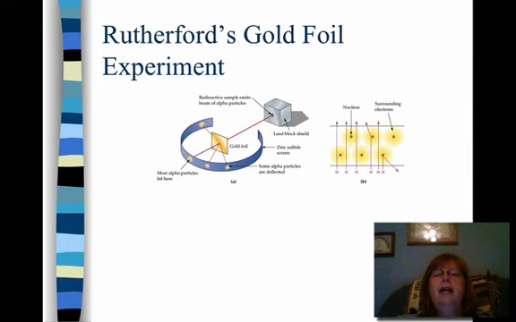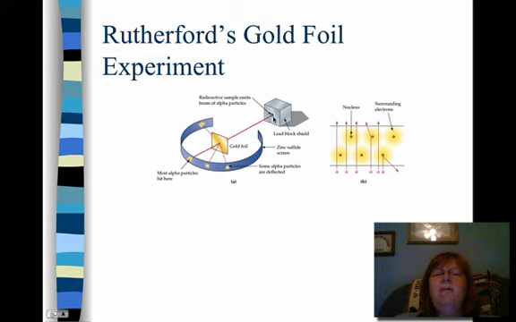Well, here is a picture of his experiment. So you have some alpha emitter in here, and this red line is the alpha particle, and most of the alpha particles go straight through the gold. So it's like there's nothing there in the atom.